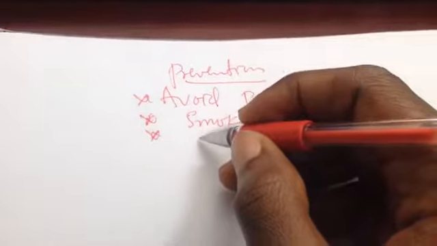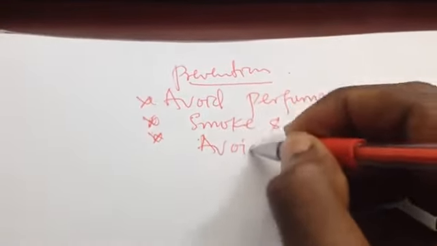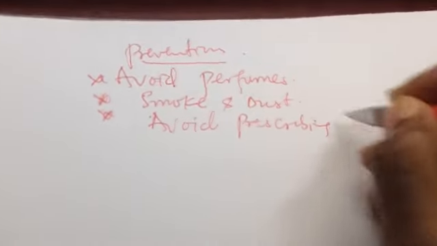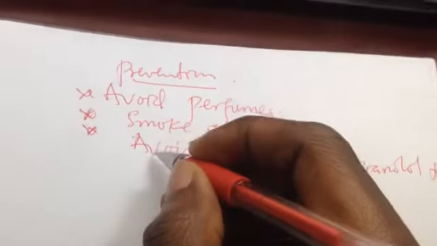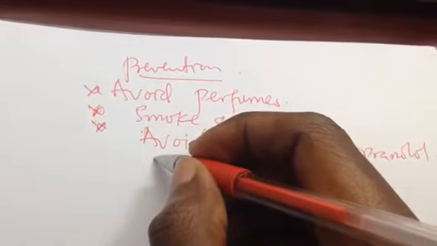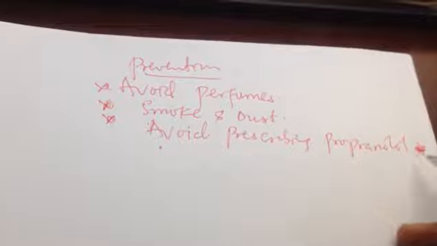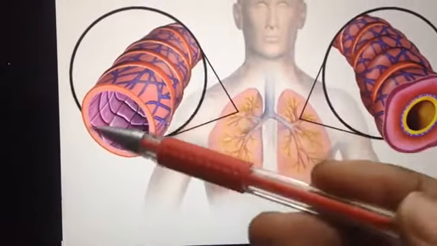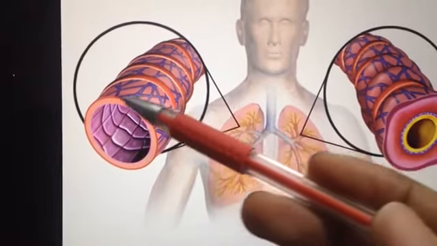And also if the asthmatic patient has a problem with the cardiovascular system, like hypertension, we know that a hypertensive patient used to be prescribed propranolol. So avoid prescribing propranolol to someone who has hypertension and asthma, right? Avoid prescribing propranolol to those people, because propranolol is a kind of beta blocker, and we already know that in the airways we have beta receptors. These beta receptors are the ones that keep the airway open like this.